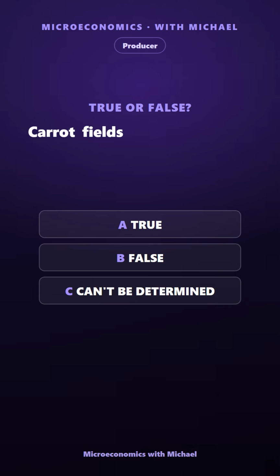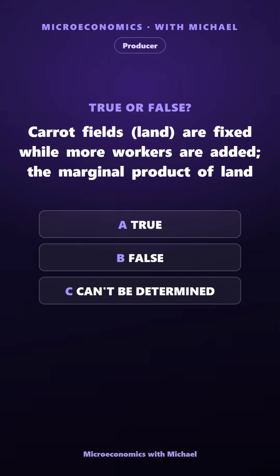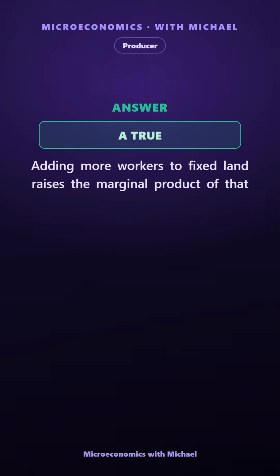Carrot fields, land, are fixed while more workers are added. The marginal product of land rises. True, false, or can't be determined. The answer is true. Adding more workers to fixed land raises the marginal product of that fixed land.